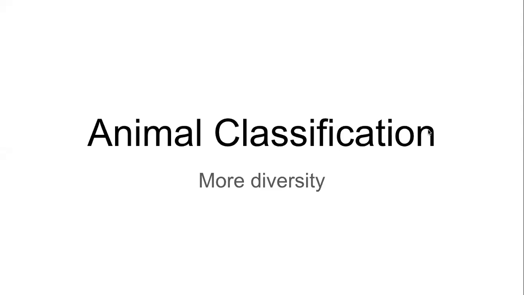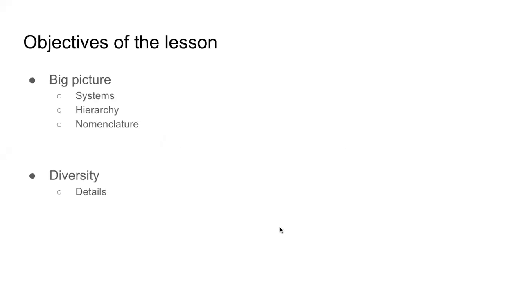We are studying chapter number 6 in Science 2, which is animal classification. Today, we will focus on more types of animals, more classifications of animals, different phyla and classes. Just a quick reminder that these are the objectives of the lesson.